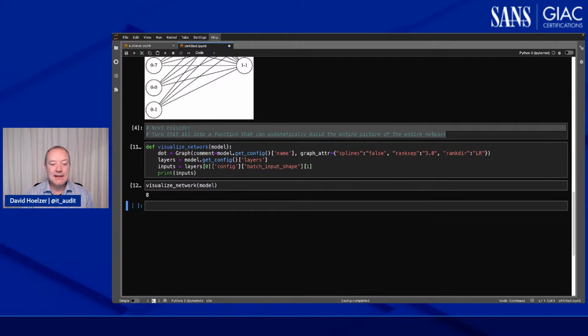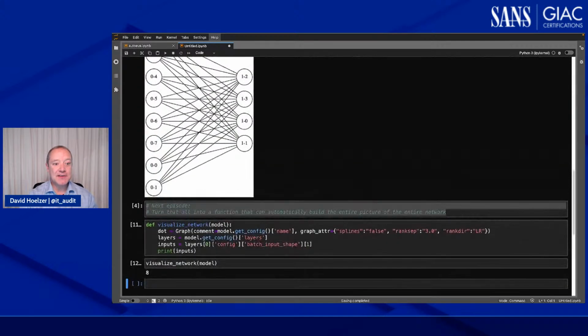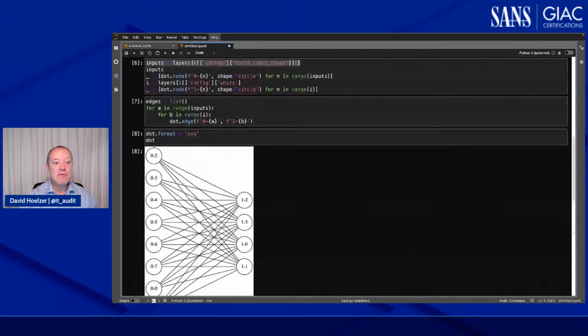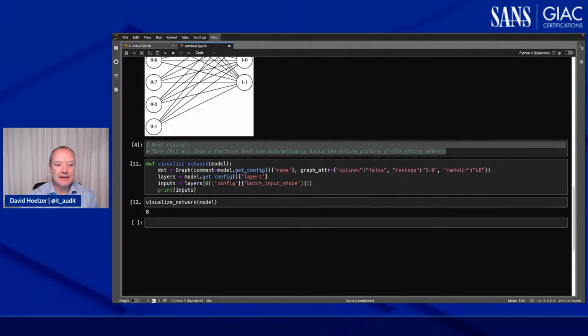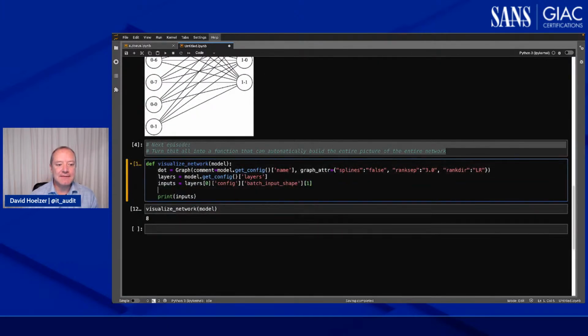Okay, next. I've got my input layer. I've got the number of things that appear in it. What I need to do is create those nodes. And the way GraphViz works is it keeps track of things based on what their names are. So when I create these nodes, I need to name them as well. Since I have this graph sitting here already, I know we've already solved that. In fact, it's right here. So let's just grab this code here and let's drop that in.